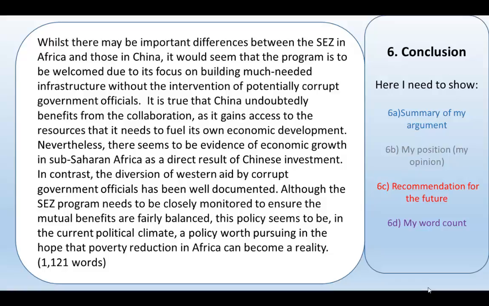So see if you can find where his position or his opinion is presented. Then part of his position is to recommend something for the future. Have a look to see if you can find where advice for the future is included. Finally, we've got a word count. That's really important that when you write an assignment you put a word count at the end, because then your reader knows if you've actually followed the rules. So take a coloured pen, delineate or highlight the blue, the light grey, the red and the purple sections.